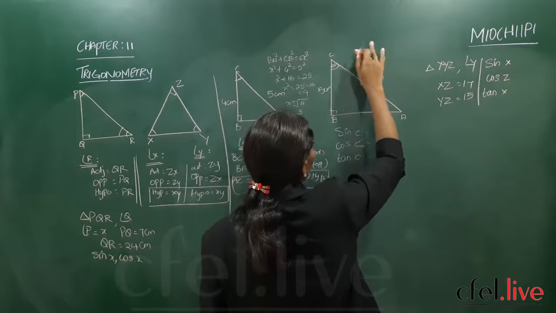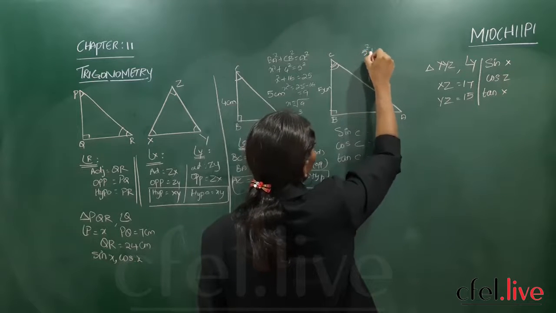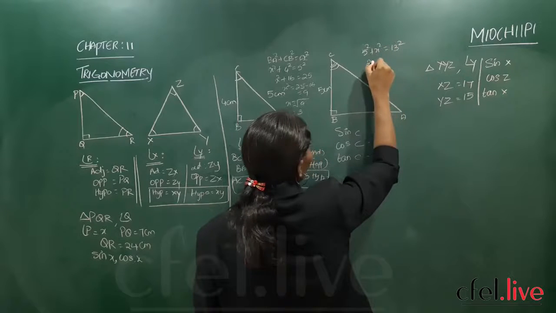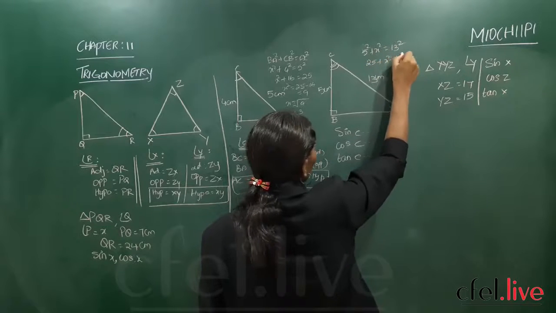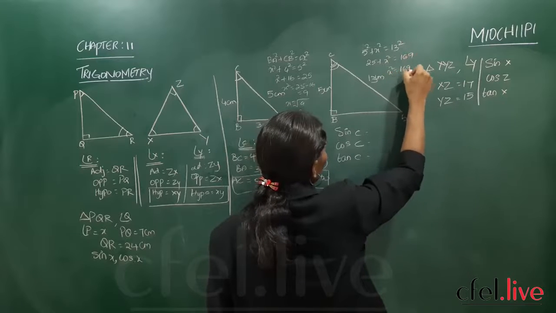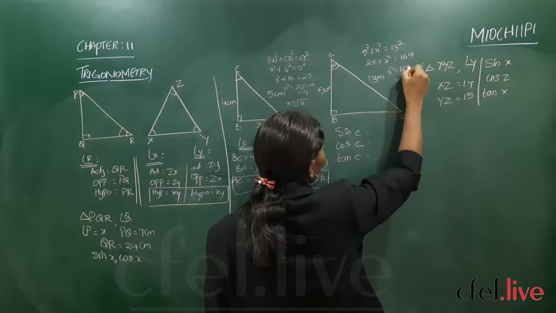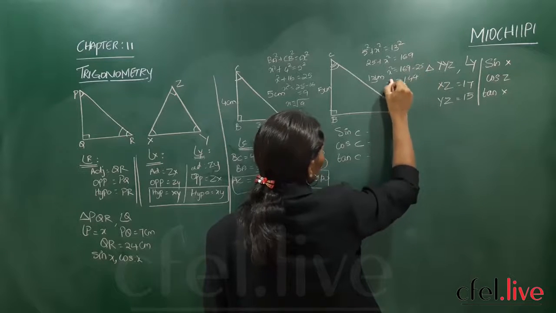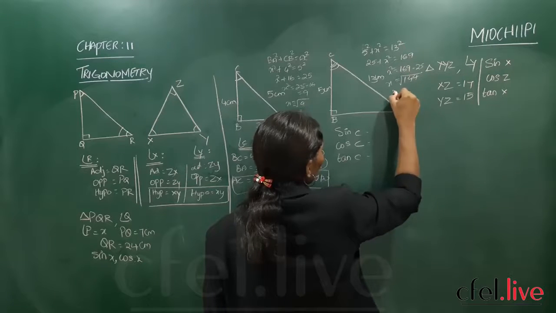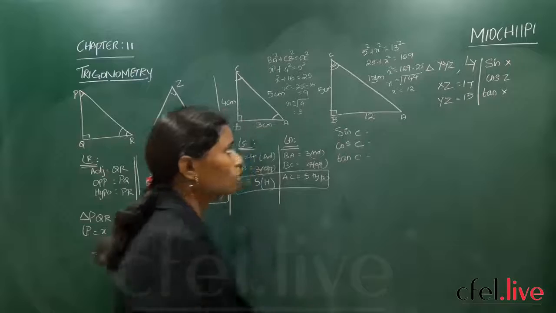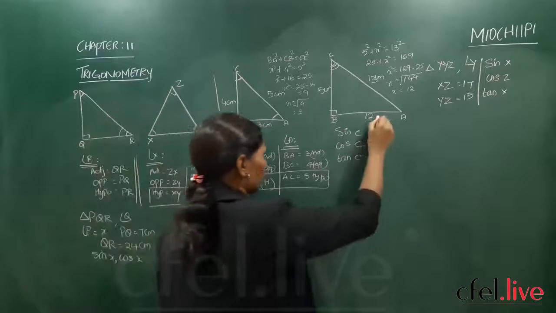So 5 square plus x square is equal to 13 square. So 25 plus x square is equal to 169. So x square is equal to 169 minus 25. So 9 minus 5 is 4, and 6 minus 2 is 4, 1 minus 0 is 1. So x is the square root of 144, that is equal to 12. 12 twelves are 144. So here you got 12 centimeters.